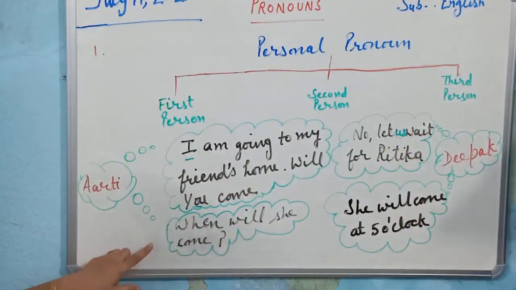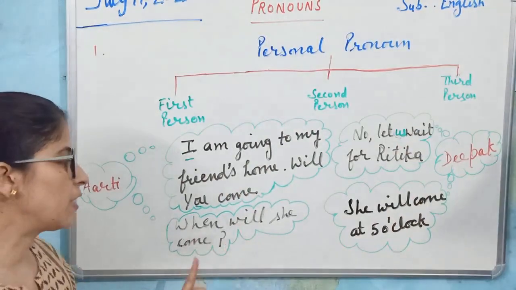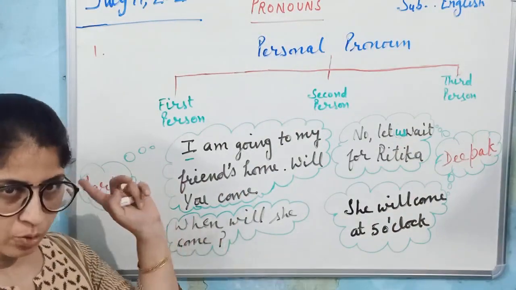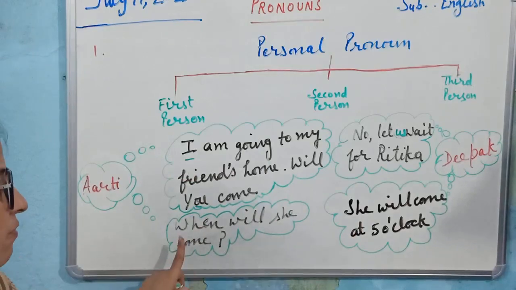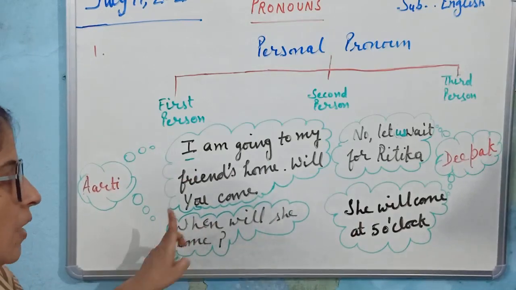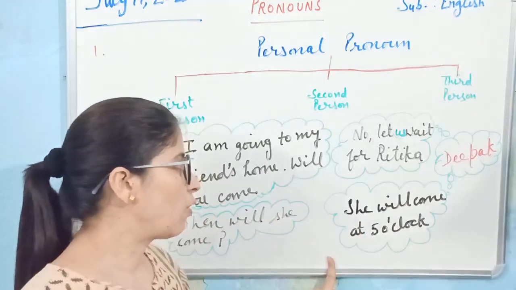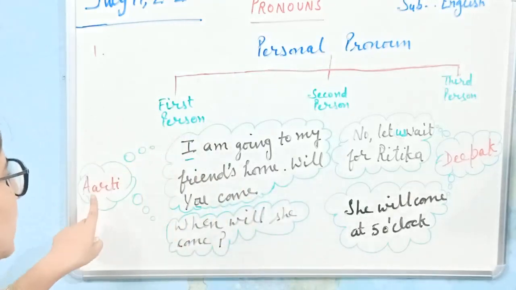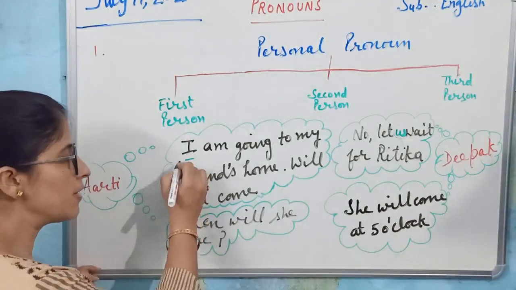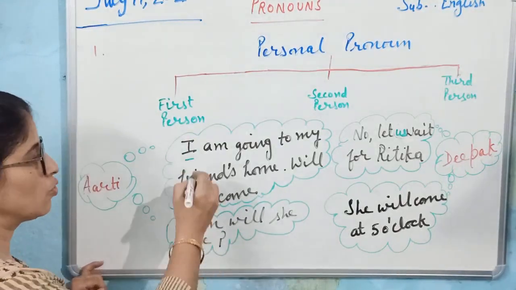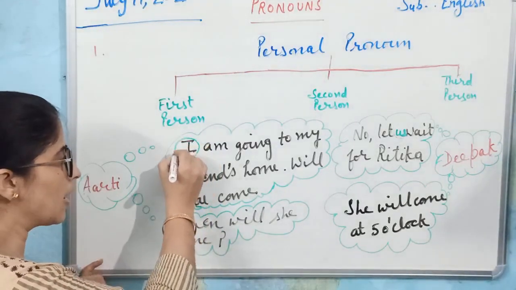Again Aarti is saying, "When will she come?" For Ritika, about whom they both are talking, they are using "she." When will she come? She will come at 5 o'clock. Aarti is talking to Deepak. So for herself, Aarti is the speaker here, so for herself she is using "I."